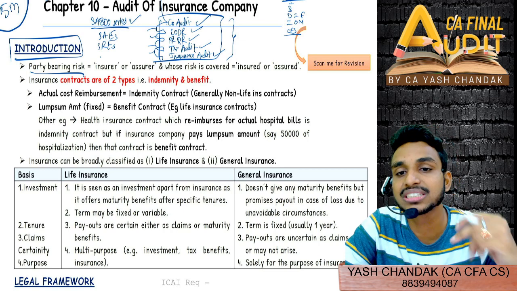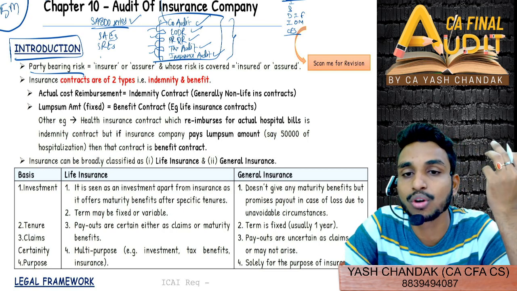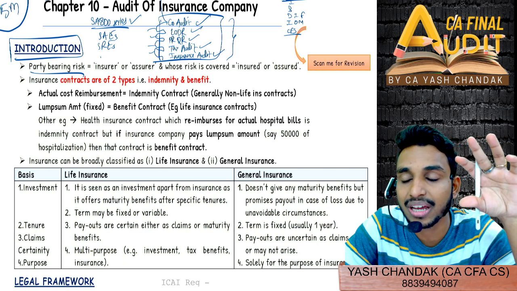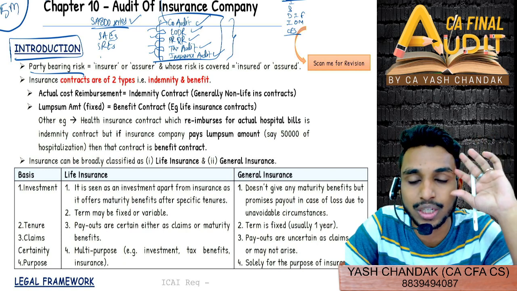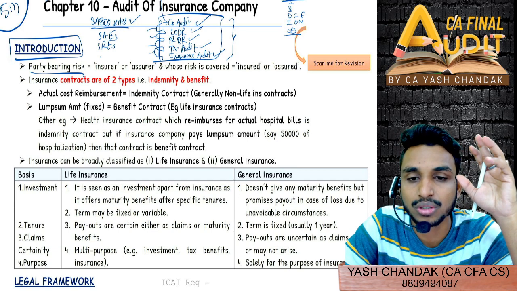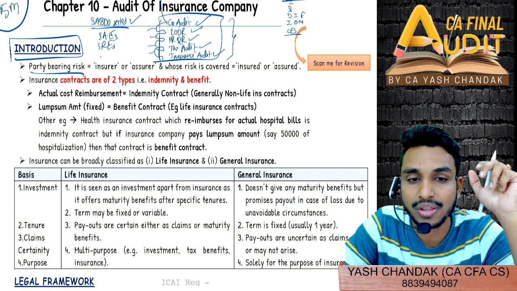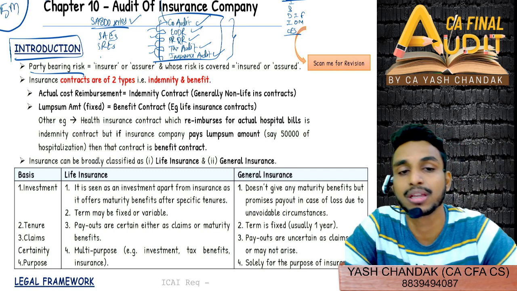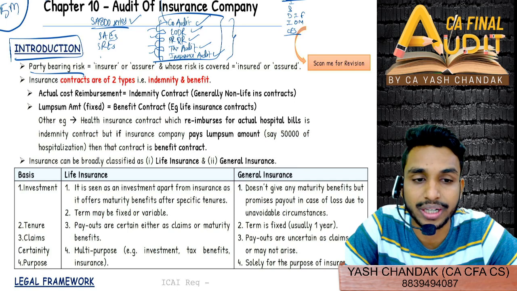Now insurance contracts are generally of two types. One is an indemnity contract and another one is a benefit contract. So what do you mean by indemnity and benefit contract? Any difference that you can think of just by listening to the word? Can you come up with the difference? Indemnity, you know, or probably, right? Indemnity meaning, and benefit contract.